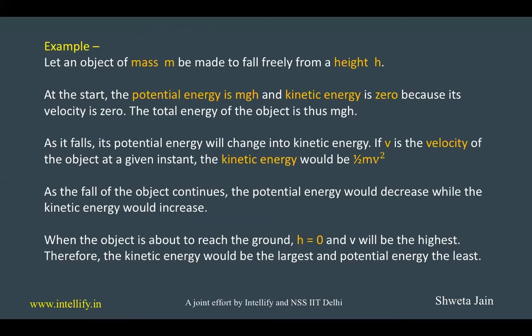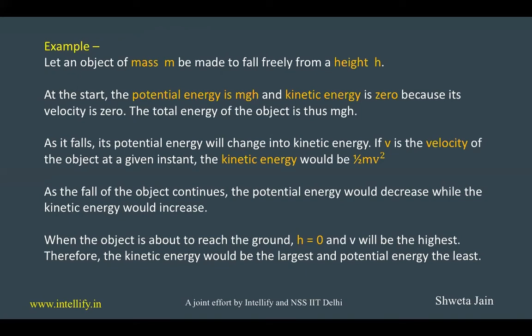When it starts falling, the potential energy will start changing into kinetic energy. If v is the velocity of the object at any time while falling, the kinetic energy would be half mv square. As the object continues to fall, the potential energy would go on decreasing and the kinetic energy would go on increasing. When the object is about to reach the ground, height will be 0 and velocity will be the highest. Therefore, the kinetic energy would be the largest and potential energy would be the least.